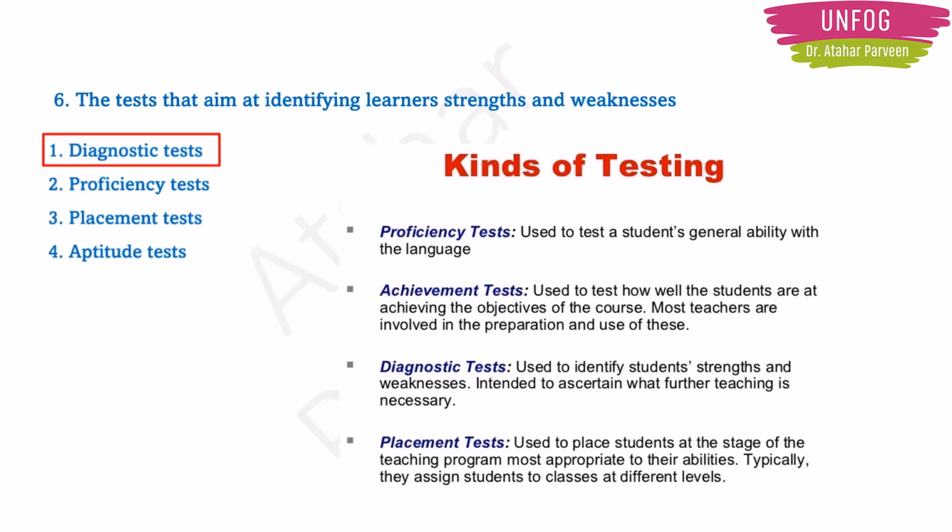Then we have diagnostic test, which is used to identify students' strengths and weaknesses. This is having aim to ascertain what further teaching is necessary. Then you have placement test. This is used to place students at the stage of the teaching program. Mostly it is connected to their abilities, and typically the teachers assign students to classes at different levels in order to conduct placement test. Okay. Then we have this aptitude test, which is usually aiming at identifying learners' strengths and weaknesses. Okay, clear, right?